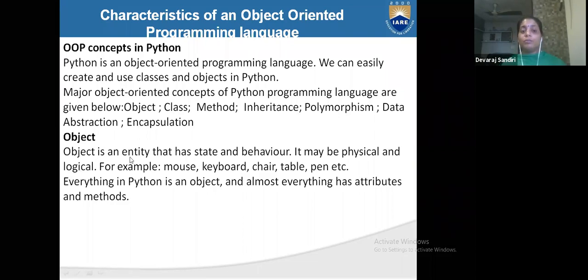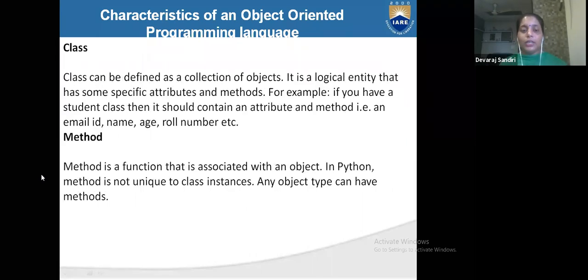What is an object? An object is one type of entity that has a state and behavior. It may be physical or logical. For example, mouse, keyboard. A keyboard has one behavior, a mouse has a different behavior. Chair, table, pen, everything is a type of object, and they have different states and behaviors.